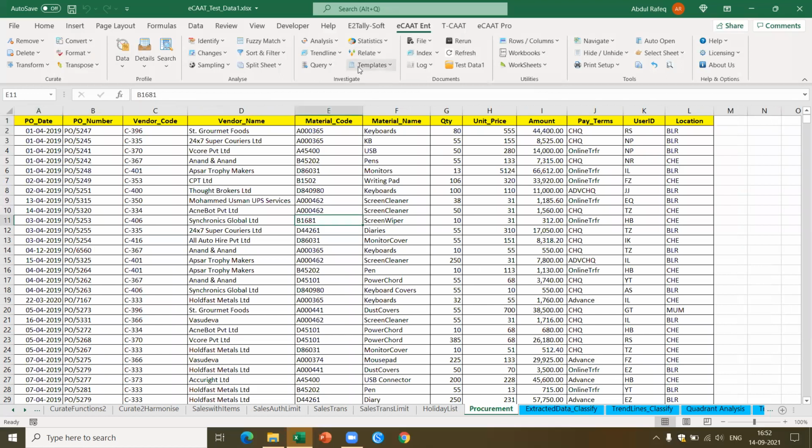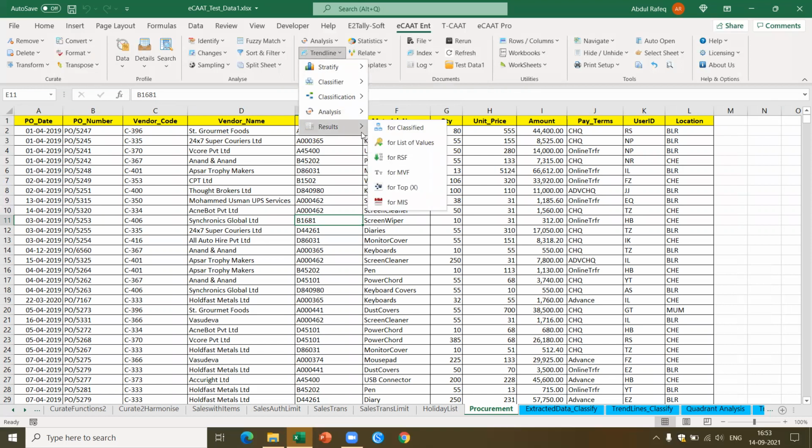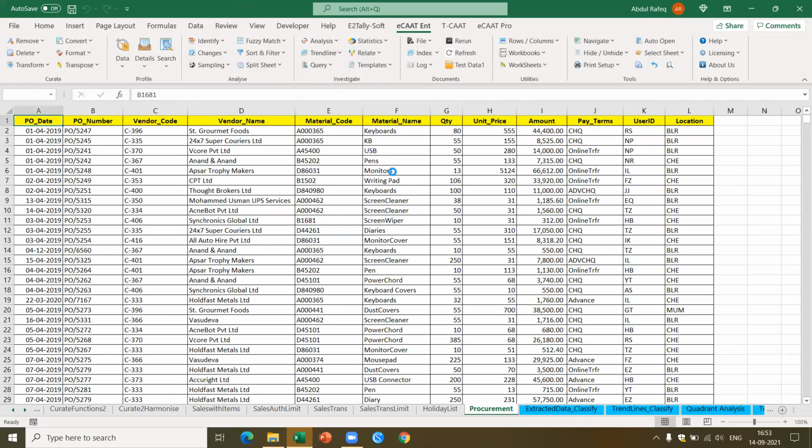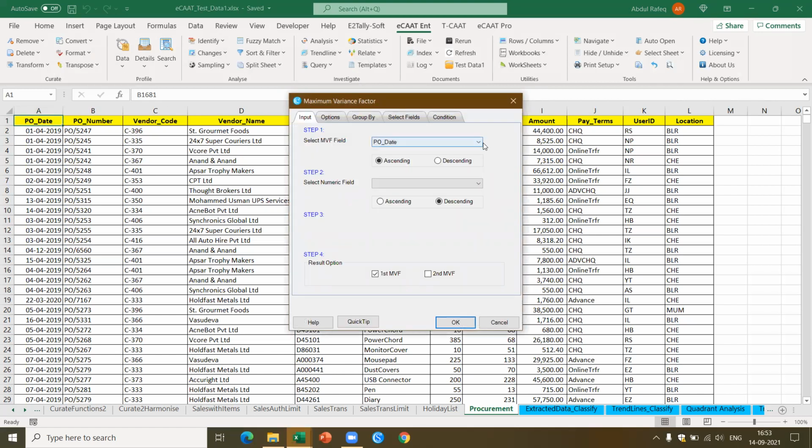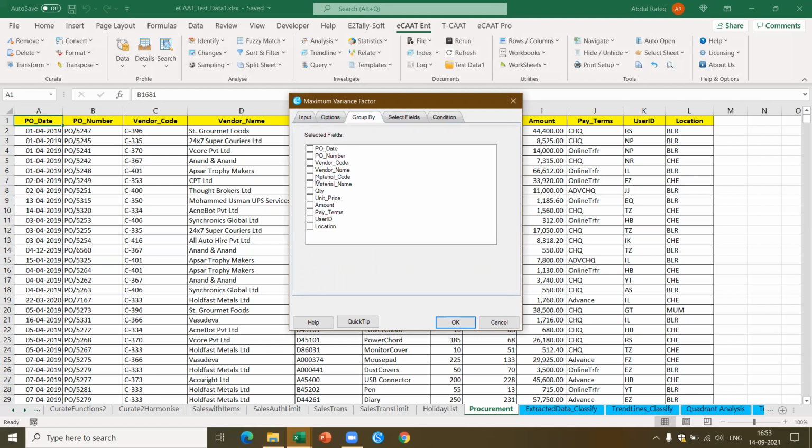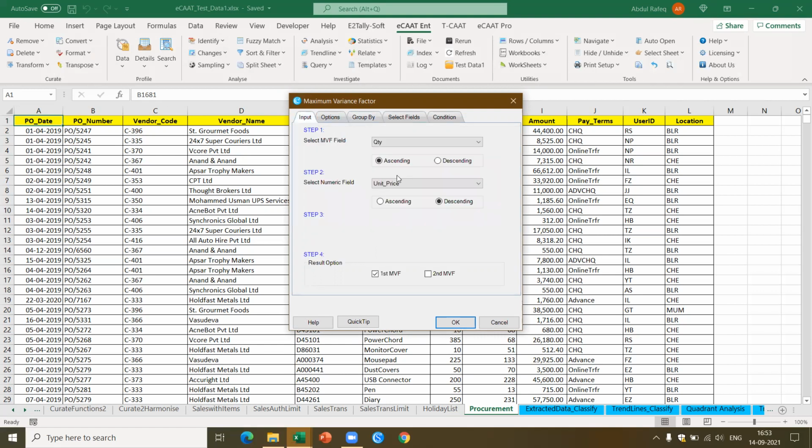Now it's the same thing I would like to do based on the trend line itself. You've got so many functions. Let's say I go to results, and let's say I go based on the MVF. Now this is an interesting function. So here in MVF, I'm going to pick up the quantity, and the numeric field I'm going to pick up is the unit price. And I want to group it based on the material code or the material name, which means for each material code and material name, I want to know, based on the quantity and the price, the variance.